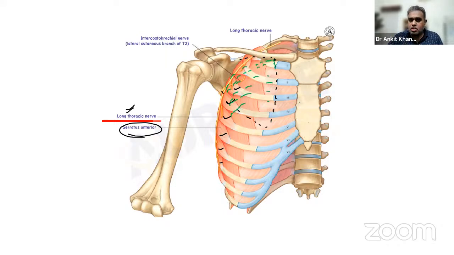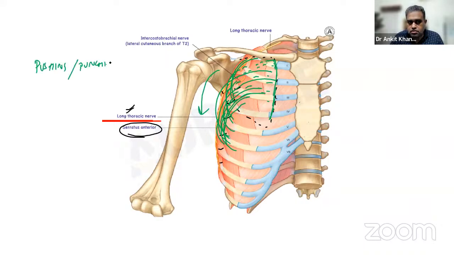Meaning this is the medial border of the scapula, right? From here the serratus anterior arises, goes around, and inserts into the upper ribs. So it goes around and inserts like this. This is serratus anterior. Therefore, when this muscle contracts, it will pull the scapula forward, helping in your pushing, punching movement. Understand this.